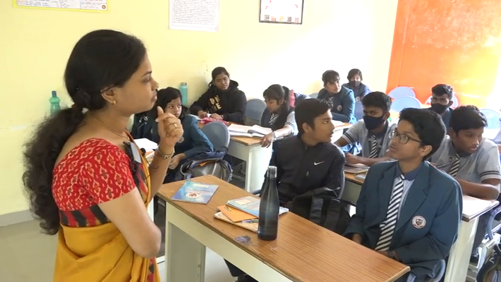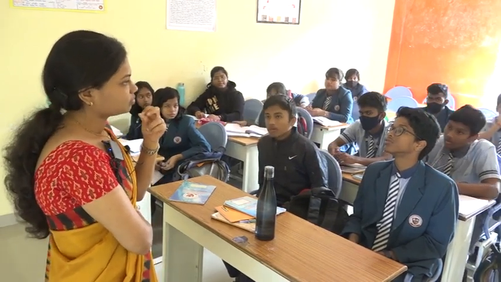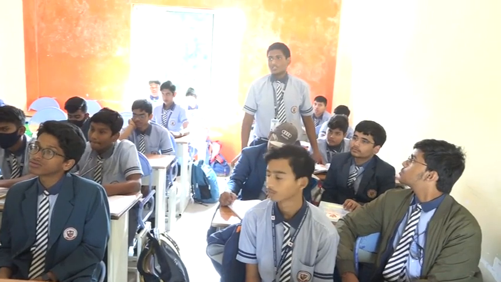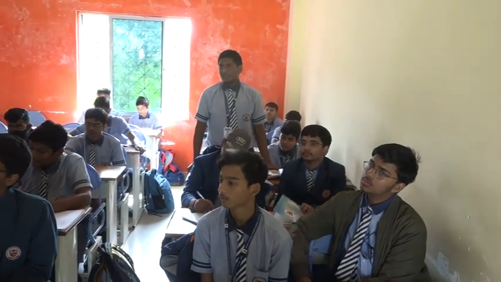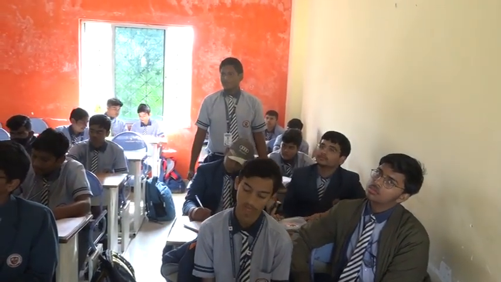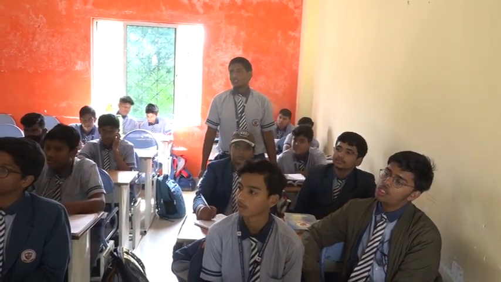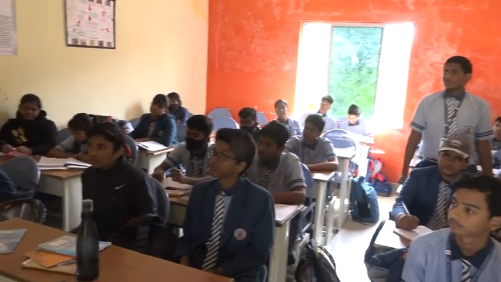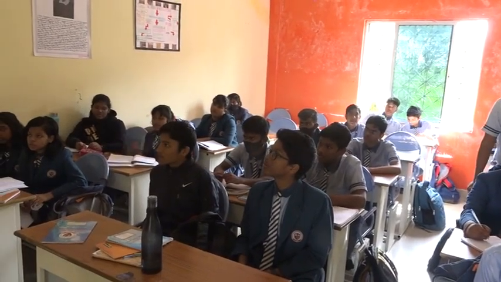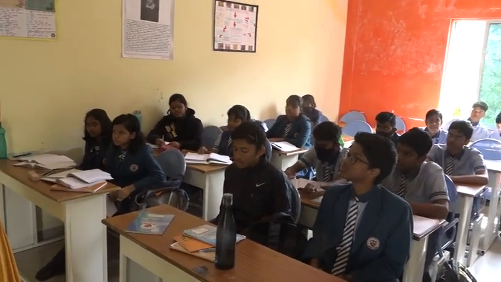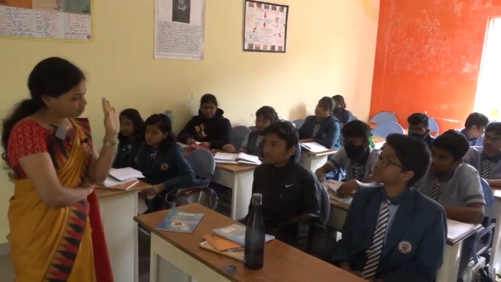Acceleration exerted on a body in free fall by the influence of gravitational force is known as acceleration due to gravity. What is the symbol of acceleration due to gravity? Small g. Then what is the symbol of the universal gravitational constant? Capital G.